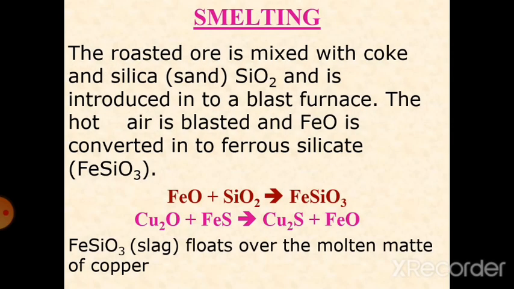The roasted ore is mixed with coke and silica and is introduced in the blast furnace. The hot air is blasted and ferrous oxide is converted into ferrous silicate. FeO reacts with SiO2 to give FeSiO3. Cuprous oxide reacts with ferrous sulfide to give cuprous sulfide. So FeSiO3 floats over the molten matte of copper.